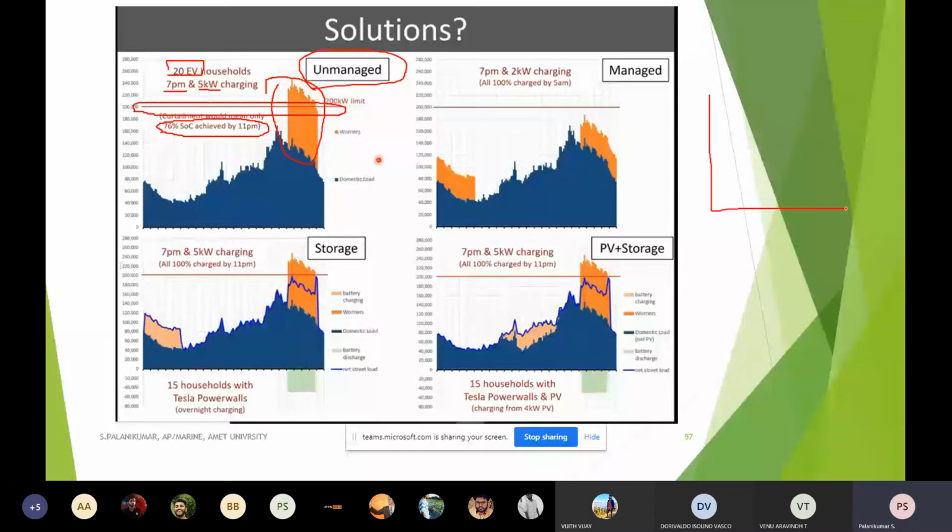If you take charging percentage against time, the battery charges toward 100%. Suppose this is 80 percent and this is 10 percent.